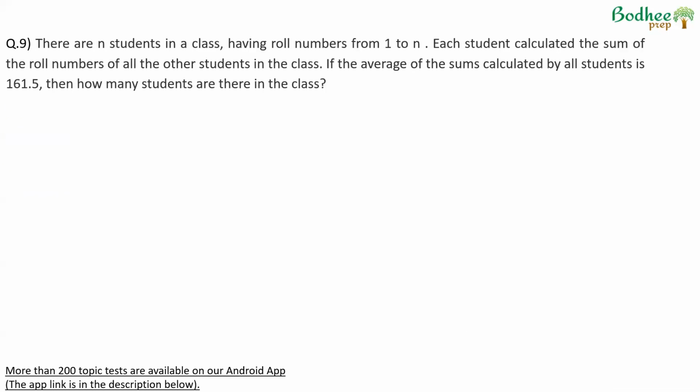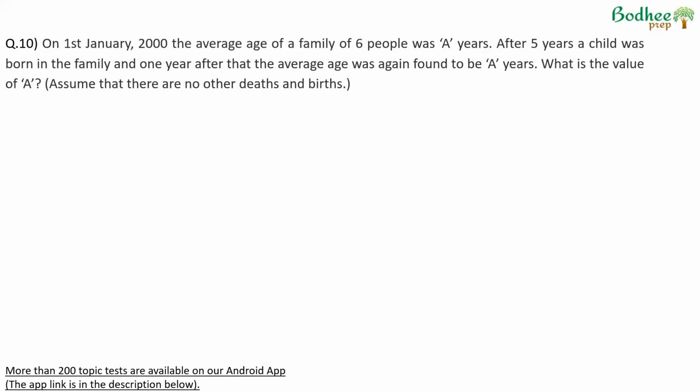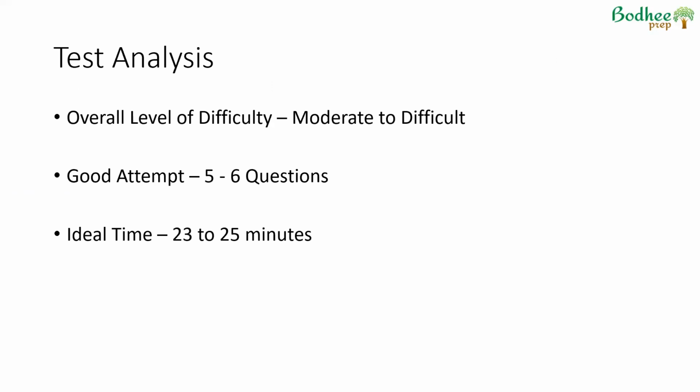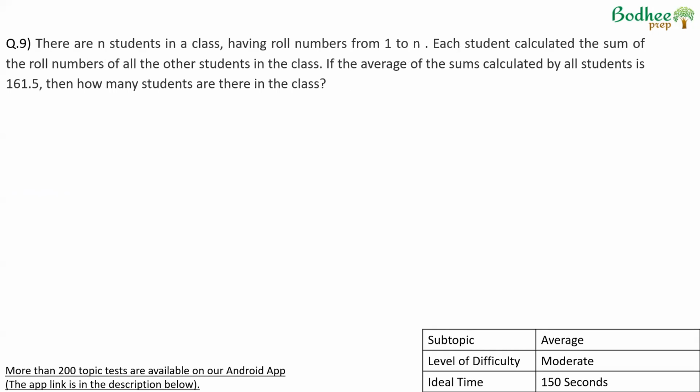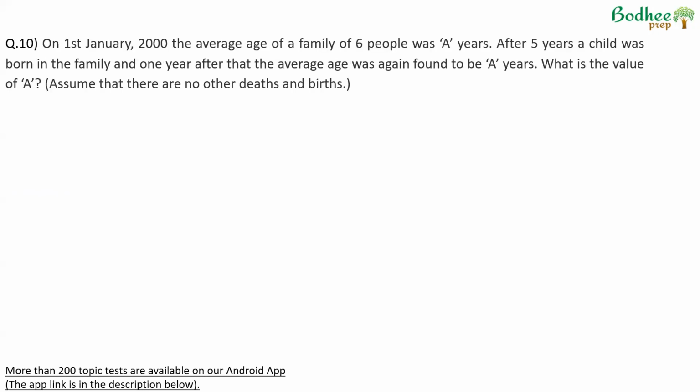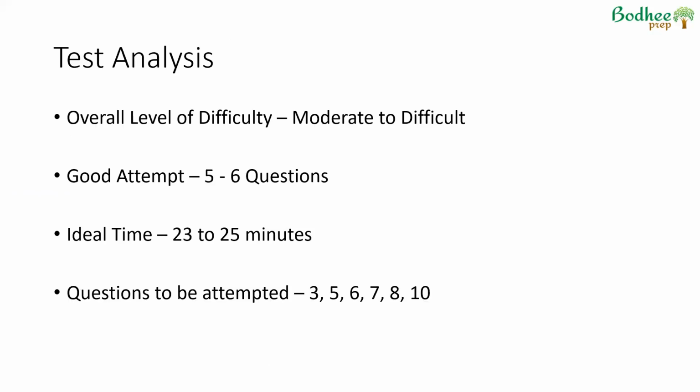Since I've done this kind of question before, I would have attempted this as well. And probably these are the 6 questions: 3, 5, 7, 8, and 9 or 10, you can take a call. I've written 10, but if you've attempted any one of 9 or 10 earlier, that is a question you could have attempted. So overall, 3, 5, 6, 7, 8, and 9 or 10, choose one, could be the questions that should have been attempted in this test.